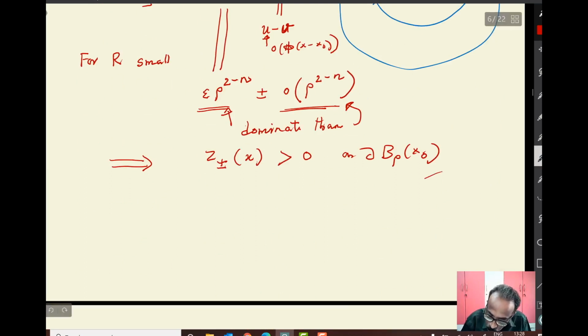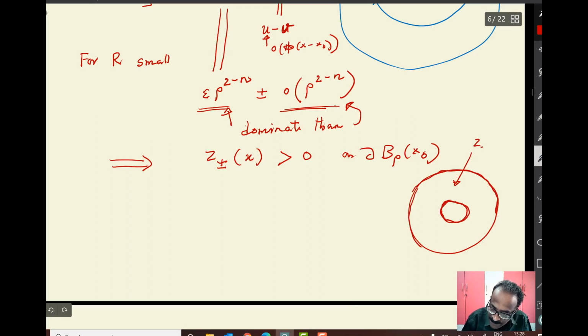So if you have two domains here, and you have a Laplacian, this is a boundary, this is positive, so on this domain your Z plus or minus is harmonic. So you have a harmonic function in an annulus whose boundary values are positive.